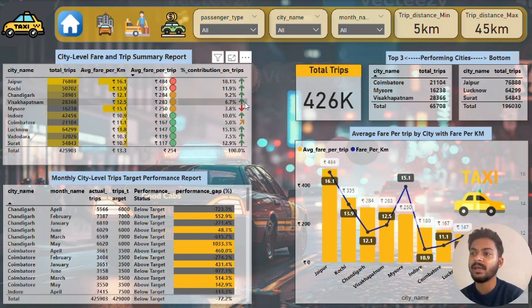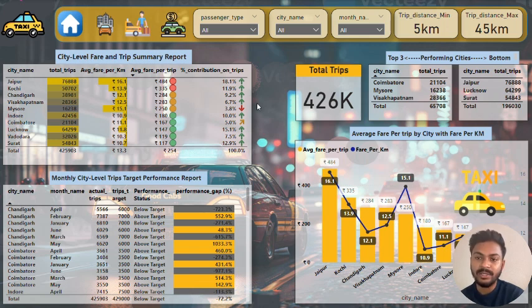As it is a city analysis, I have used KPIs like trip distance minimum and trip distance maximum. Then we have total trips, and I used the top 3 cities and bottom 3 cities in terms of total trips. Then we have average fare per trip by city. Here you can see that Jaipur's average fare per trip is 484 rupees, and its fare per kilometer is 16.12.